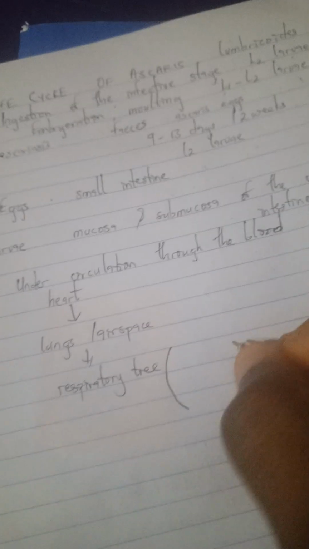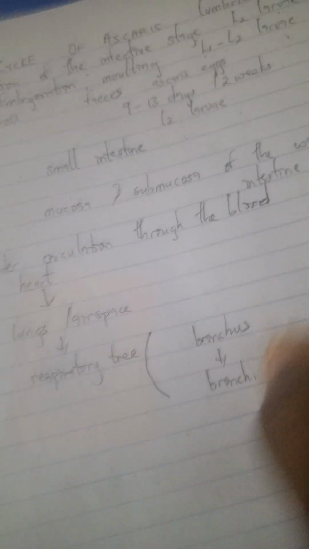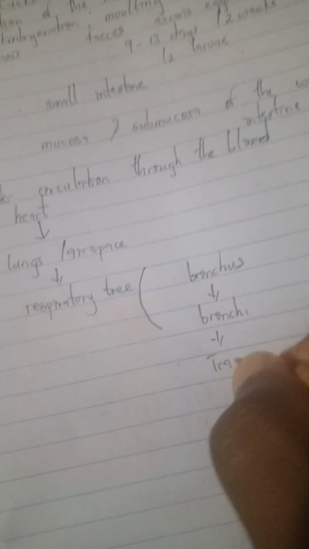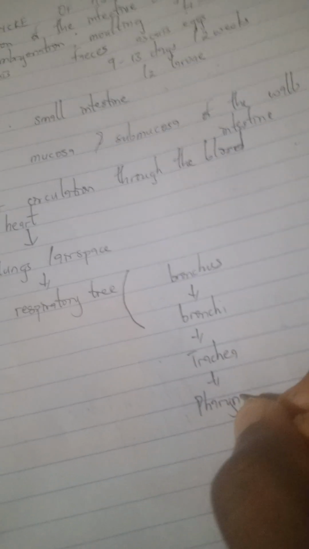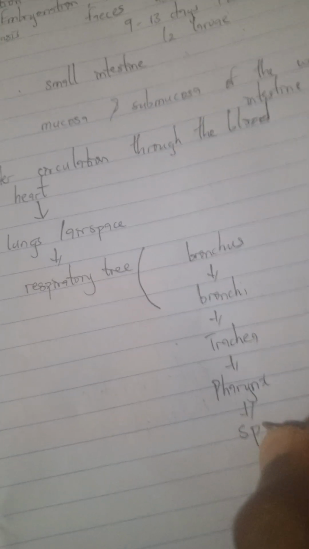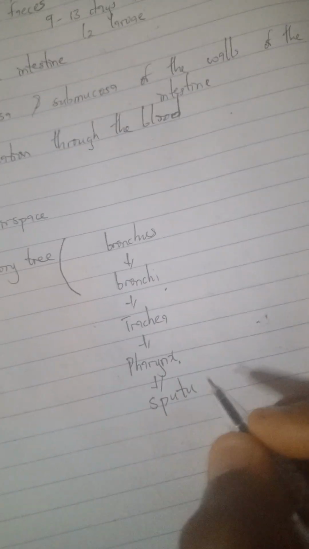Then I will explain the hierarchy of this respiratory tree. The respiratory tree begins with the bronchus, to the bronchi, to the trachea, to the pharynx, and to the sputum.